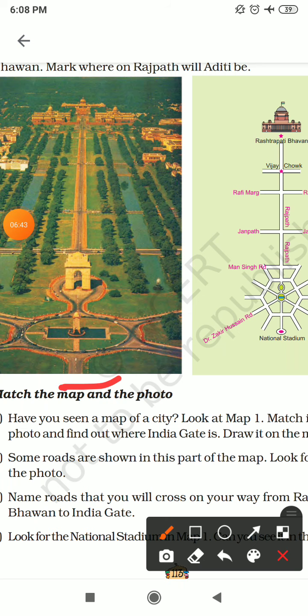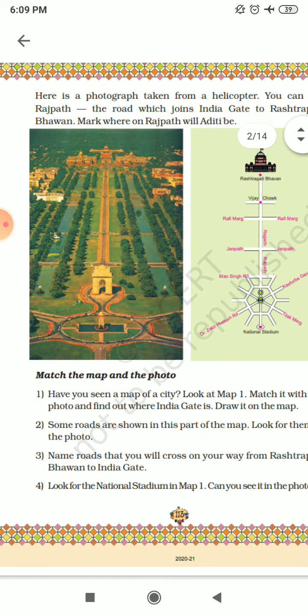Here are some roads now, this road and this road. Here in the map and in the photo, you can see. The roads shown in this part of the map are clearly visible in the photo. Yes, Mansingh Road, Janpath and Rafi Marg are visible easily and clearly. Now we have the third question.